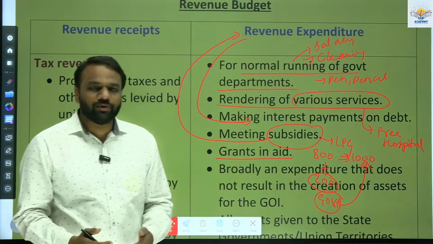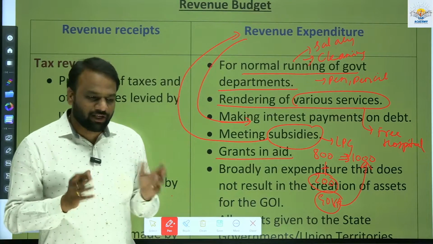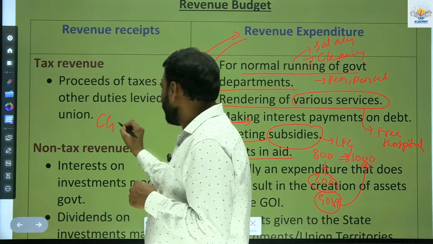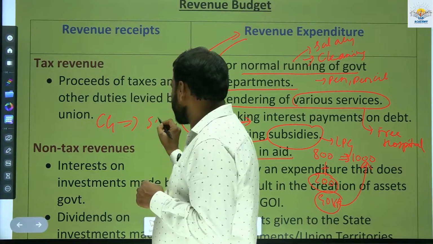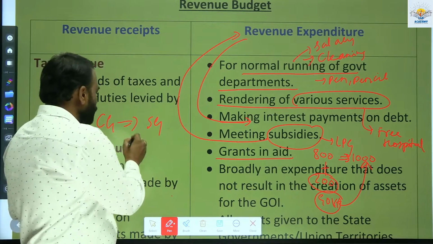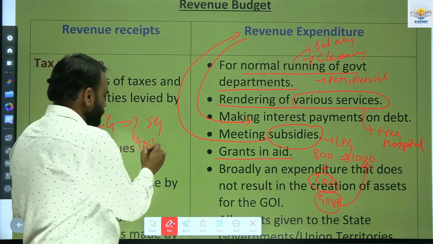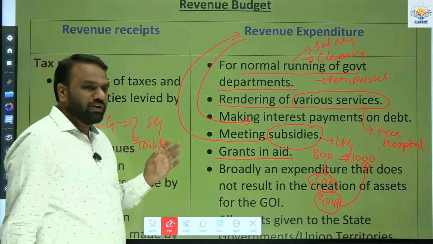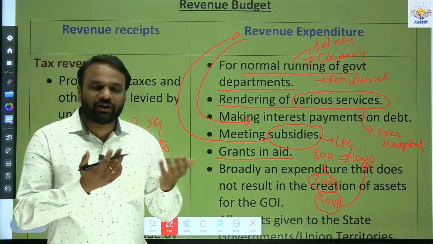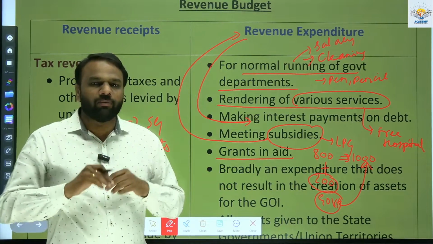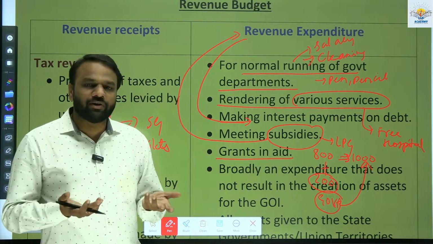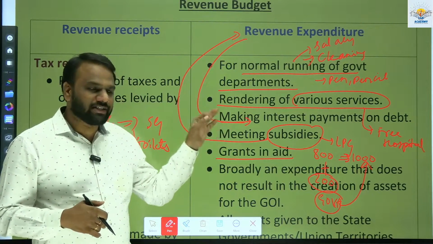Next, grants in aid. Now, government gives some money which will not come back. For example, the central government will give some fund to the state government, for example, to build toilets, let us assume. The amount which the central government has given to the state government will not come back to the central government. It is not in the form of a loan, so it will not be returned. Such an amount which has been paid and will not be returned is called grants in aid.